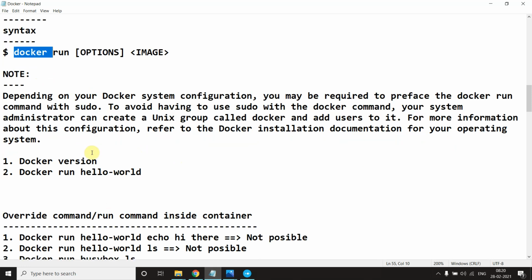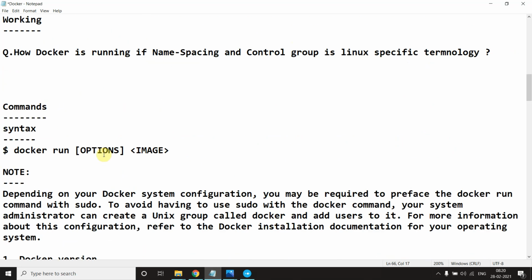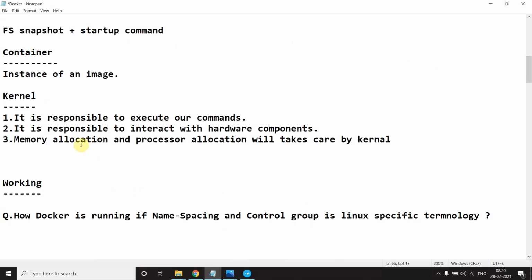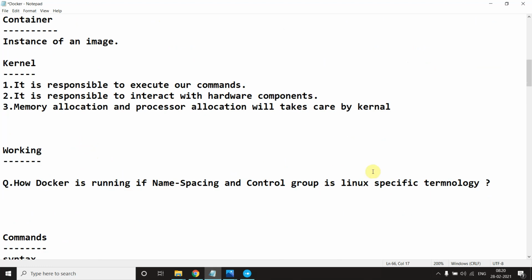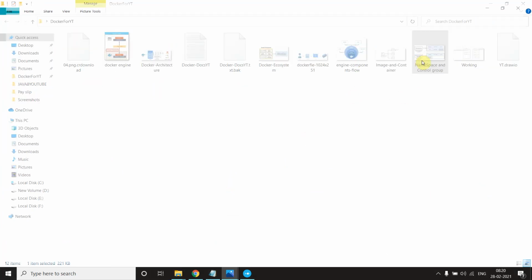So before moving further, let me remove this. The command override concept, I want to make you understand how this Docker terminology works with namespacing and what a control group is also. I want to show you some diagrams here: what is namespacing and what is a control group?